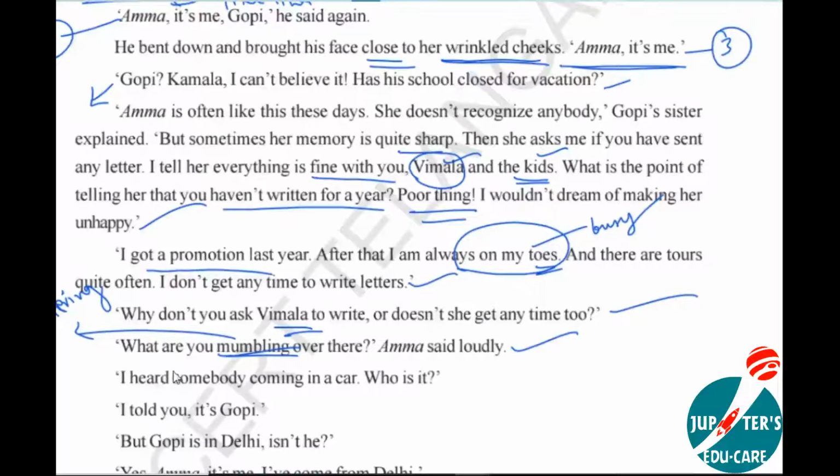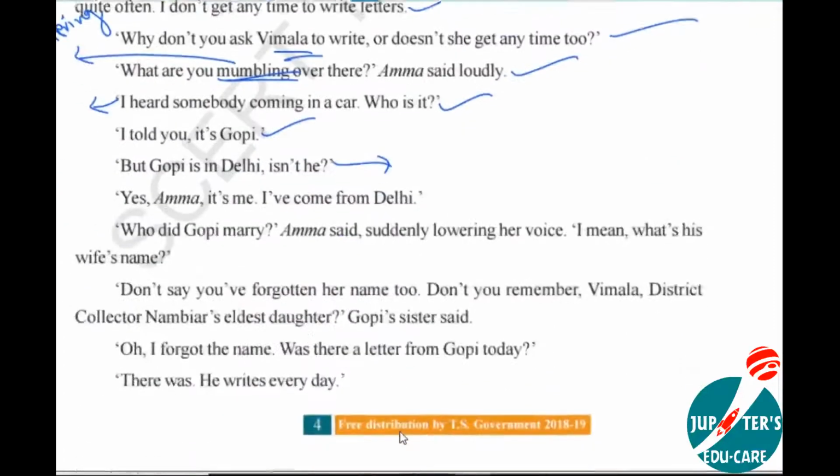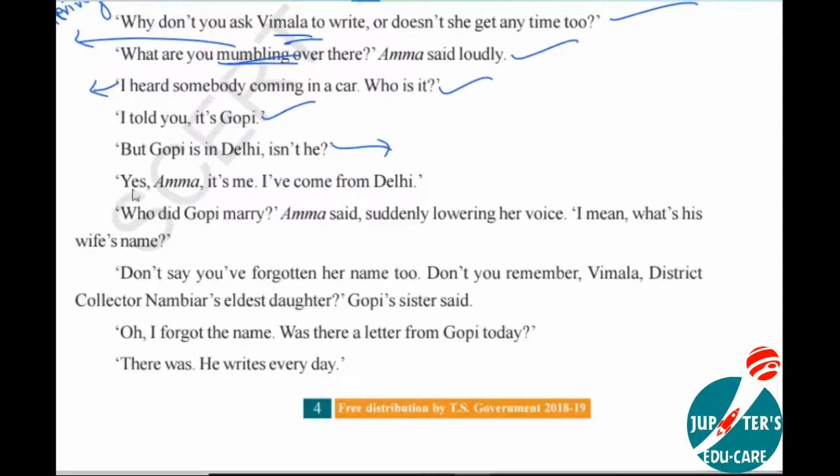I heard somebody coming in a car. Who is it? Oh my god. Still the mother did not recognize him. I told you it's Gopi, Kamala said. But Gopi is in Delhi, isn't he? Mother is saying. Yes, Amma, it's me. I have come from Delhi only, Gopi is speaking.